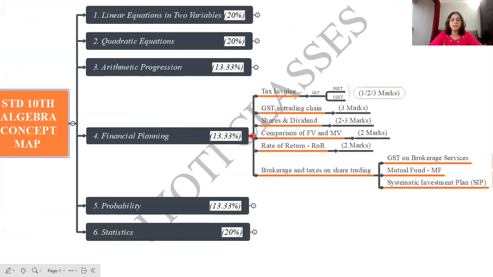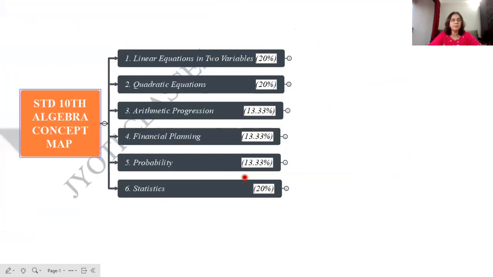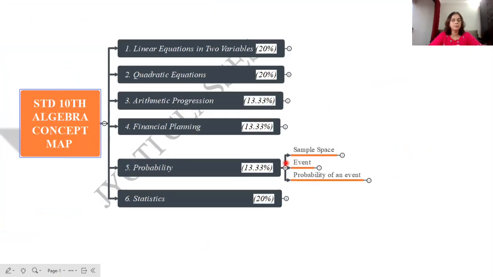Coming to the next topic, that is probability. In this lesson, the three terms are very important, that is sample space, event, and probability of the event. If they ask you to find the sample space and sample points, this question will be asked only for 1 mark. If they are giving some events and you have to find the points in the events, then that question will be asked for 2 marks.